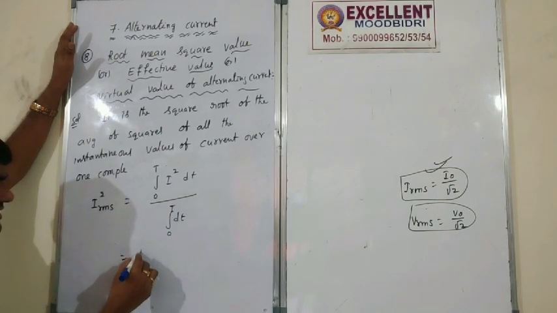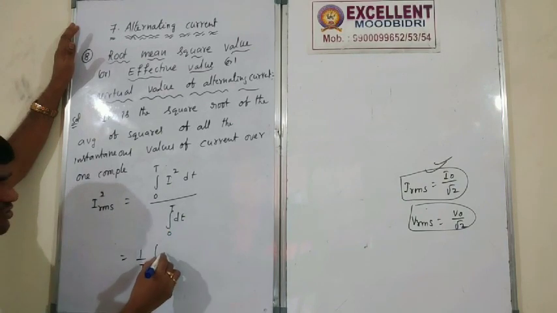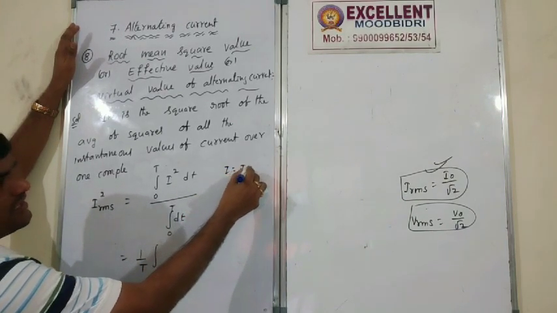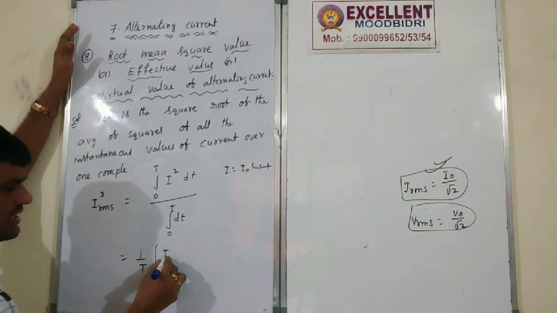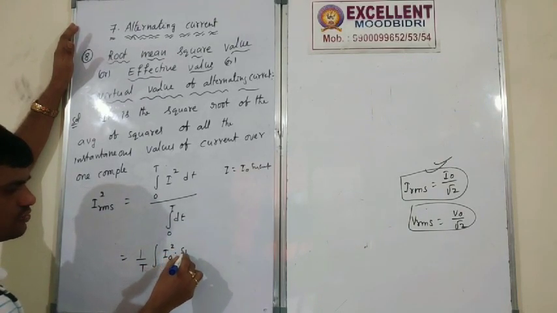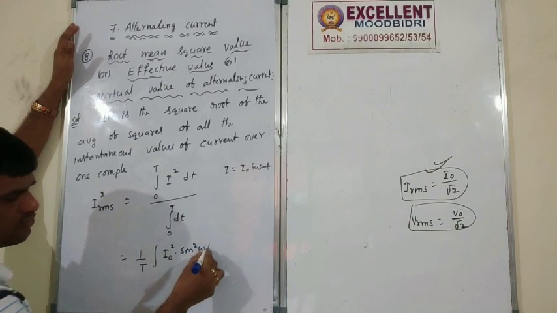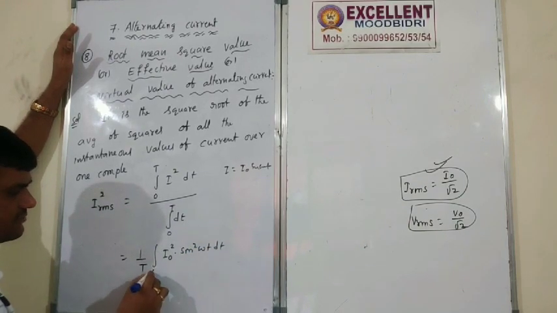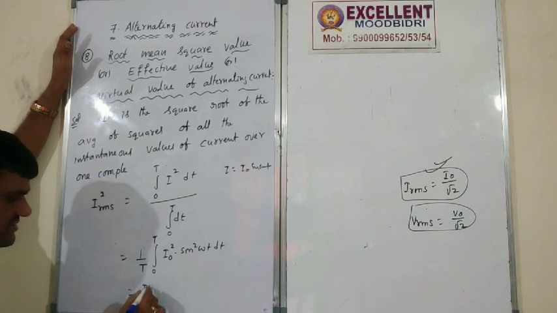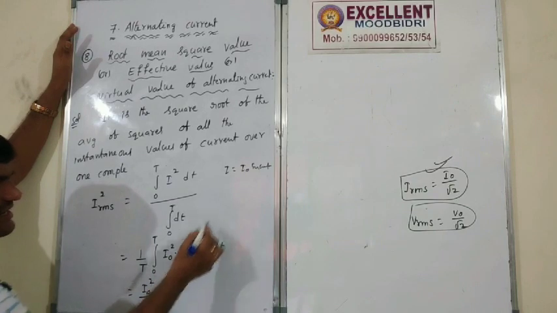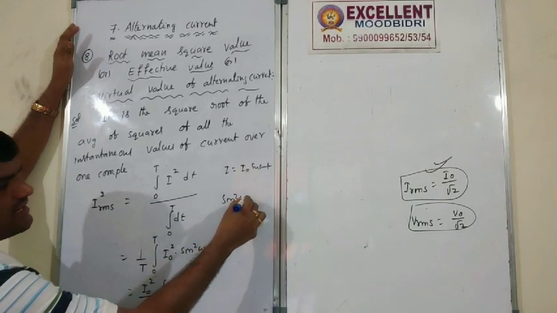Correct? Then I square. So here what is the T only in this one? 1 by T. So integral, I is equal to what? I is equal to I naught into sine omega t. Correct? So I naught square into sine square omega t dt, 0 to T. So I naught square take common, by T. This one we can write sine square omega t.